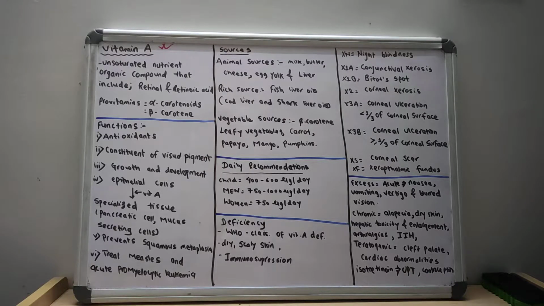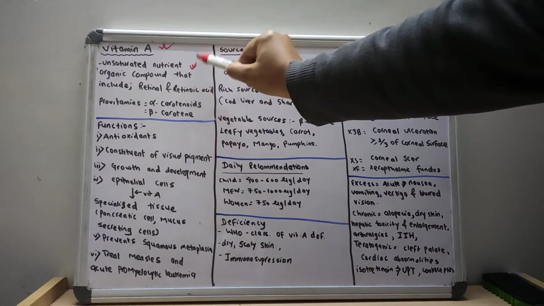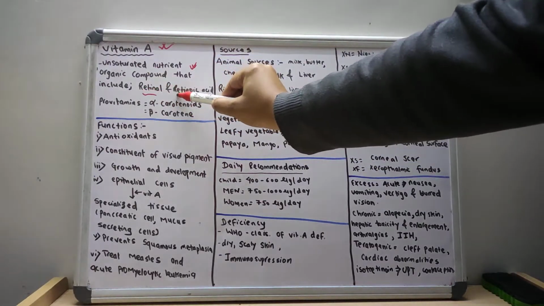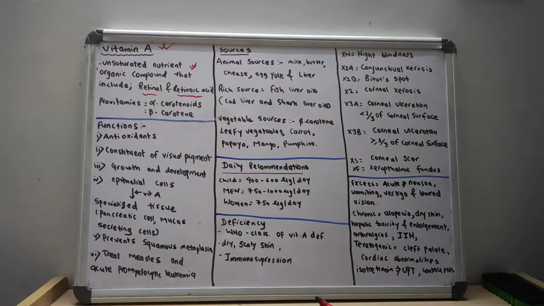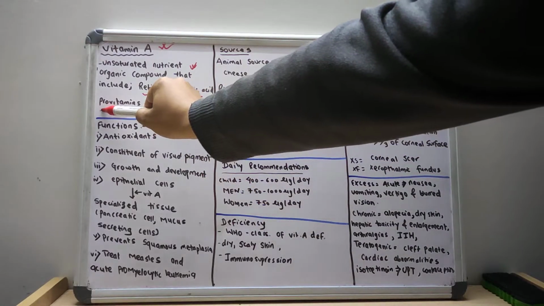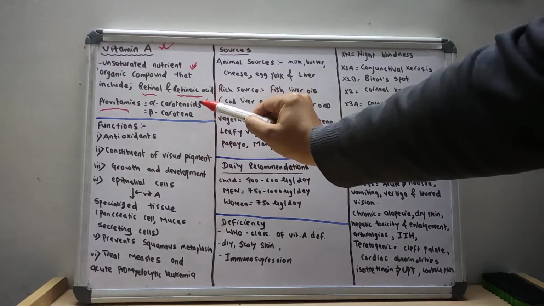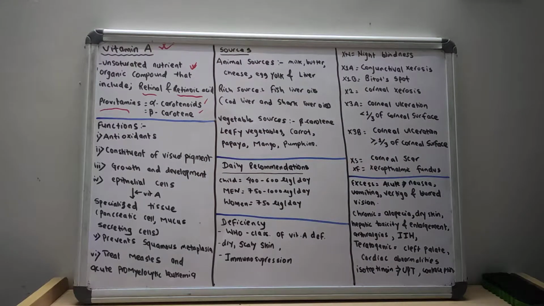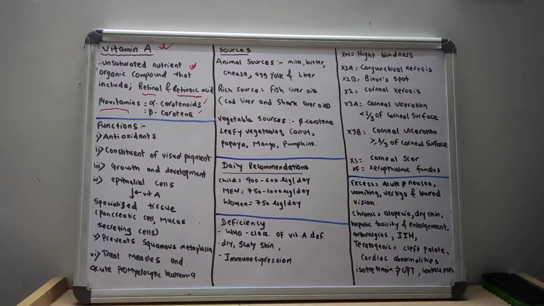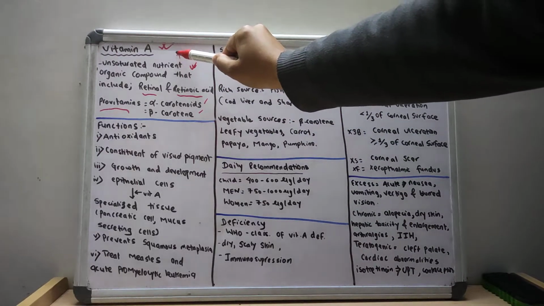As we all know, vitamin A is an unsaturated nutrient organic compound that includes retinol and retinoic acid. The provitamins of vitamin A are alpha carotene and beta carotene. And, as I have already mentioned in the classification, vitamin A is a fat soluble vitamin.